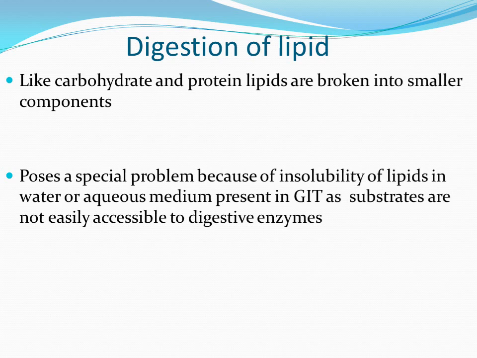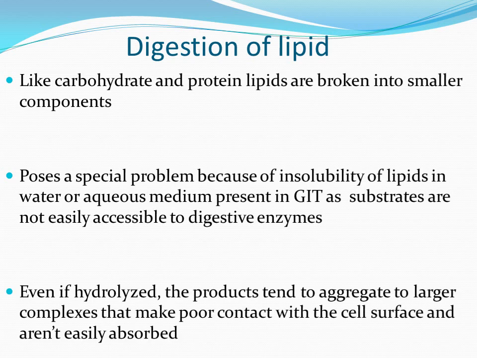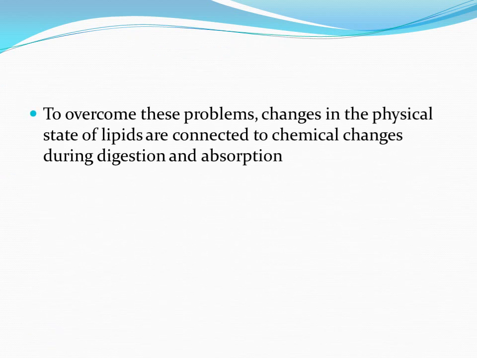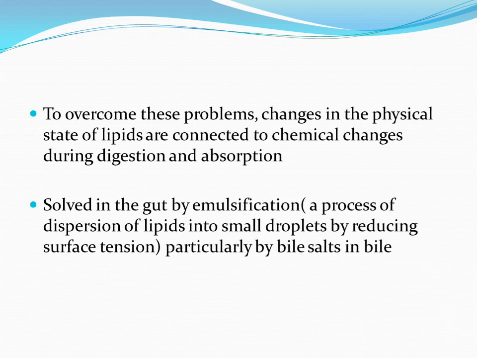When digestive enzymes act on lipid and form hydrolytic products, these products also tend to aggregate into larger complexes that make poor contact with the cell surface, and because of that lipids are not easily absorbed. So the problem is there in both digestion and absorption. This problem is solved by certain changes in the physical state of lipids which are connected to chemical changes. This problem is mainly solved by a process known as emulsification.